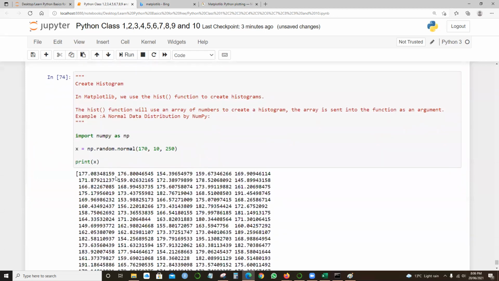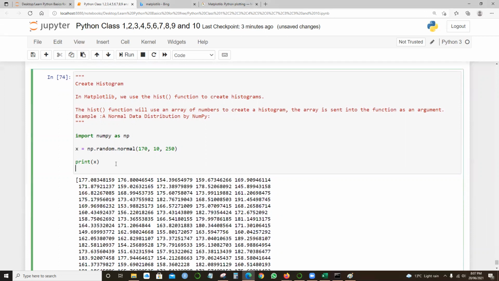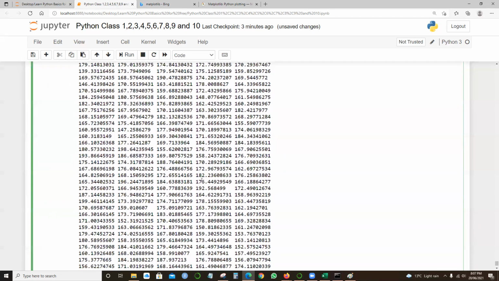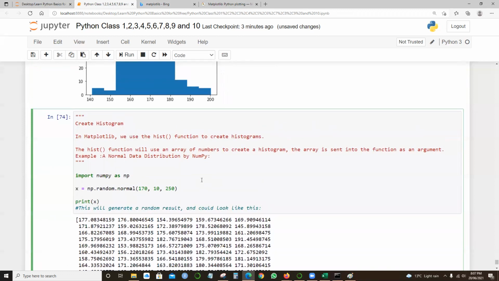So we get the list of all the values, right? It's generating normal random values. We are not giving anything over here, but what we're trying to give is all the random values between 170 and 250. If we look at all the values, it is giving random values. We are not mentioning anything, so it will pick the values automatically and display them.